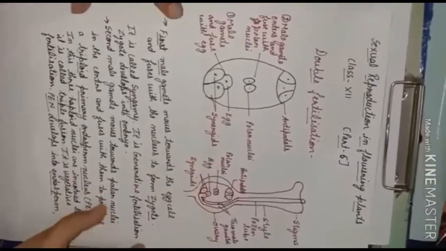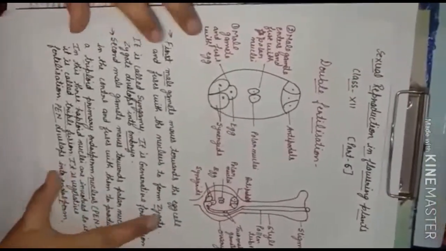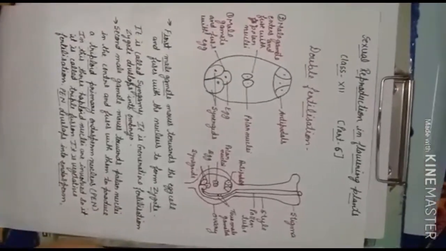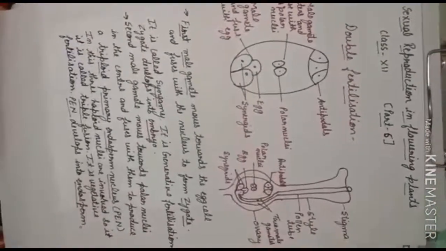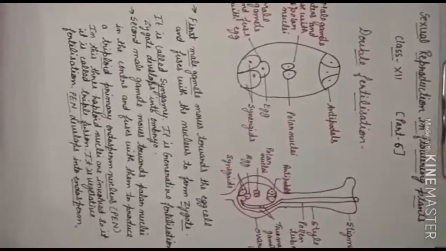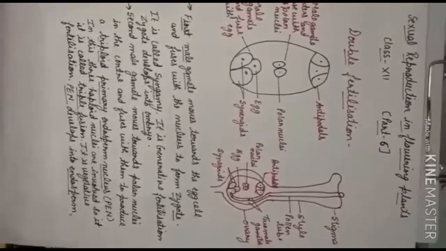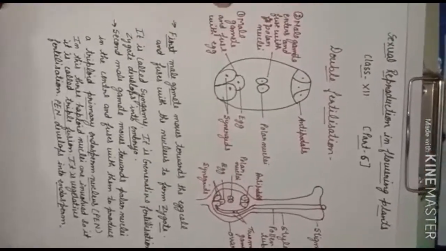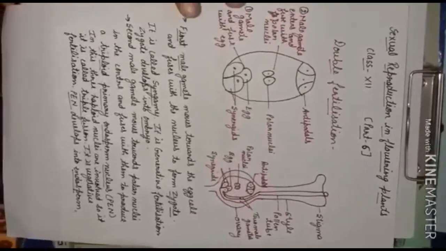Now here the male and the female gamete are completely formed. Now there will be the fusion of the male and female gamete. We know that the fusion of the male and the female gamete is called fertilization. Here the fertilization process takes place in unisexual flowers of plants. In a bisexual flower, the process of fertilization happens two times, so we call it double fertilization.